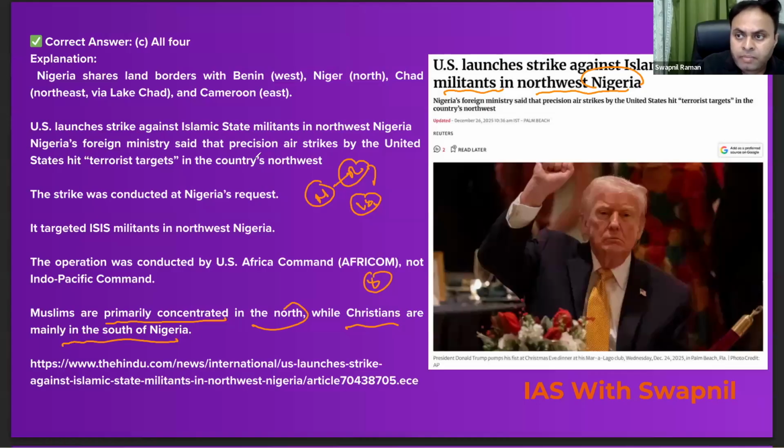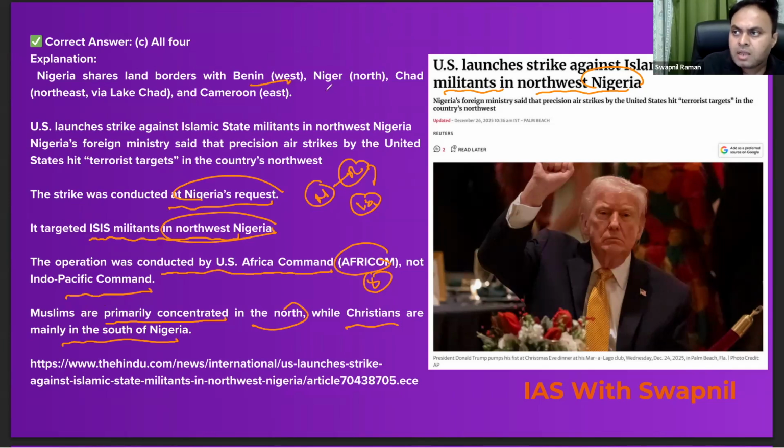Clear? And do remember that this strike was launched in close cooperation with the Nigerian government, and this strike was conducted at Nigeria's request, and it targeted the ISIS militants in the northwestern Nigeria. The operation was conducted by the US Africa Command, AFRICOM, and not Indo-Pacific Command. Do remember all these important statements. So Nigeria shares its land border with Benin, Niger, Chad, and Cameroon, right?